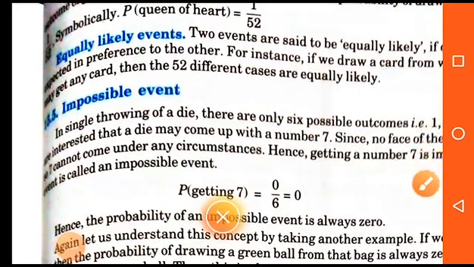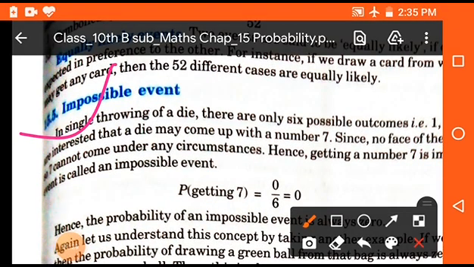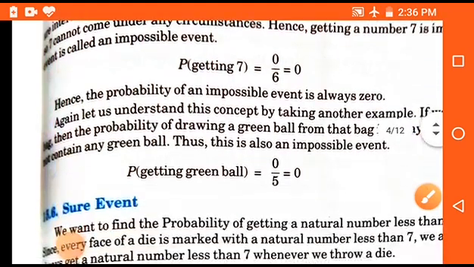Now, the next point is impossible event. In a single throw of a dice, there are only 6 possible outcomes from 1 to 6. And if we want the number 7, then it is not possible because 7 is not on the dice. Then the probability of getting 7 will be 0 upon 6 because 7 is not present on the dice. So we can say that it is an impossible event.